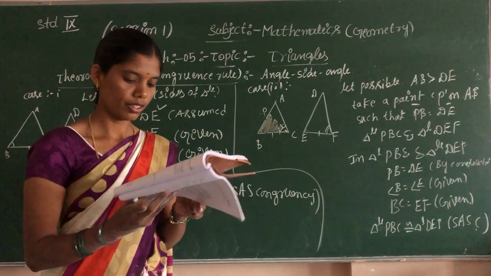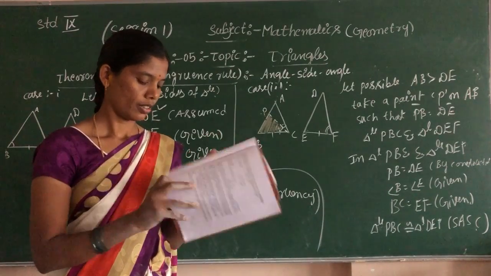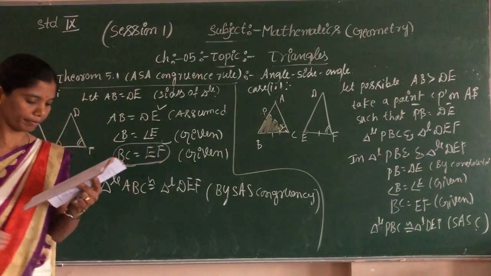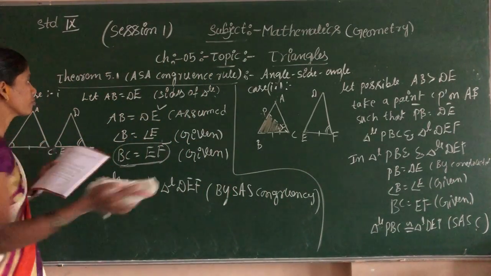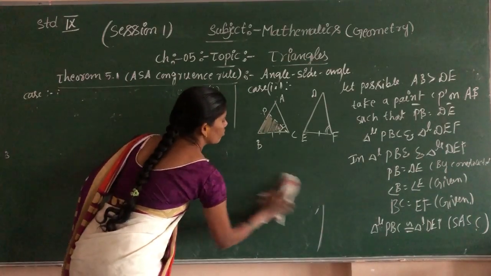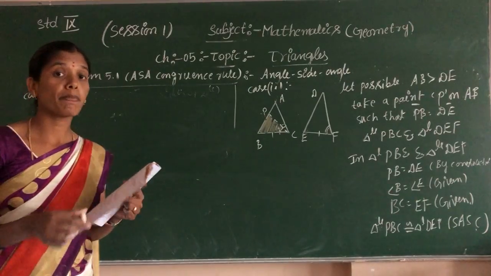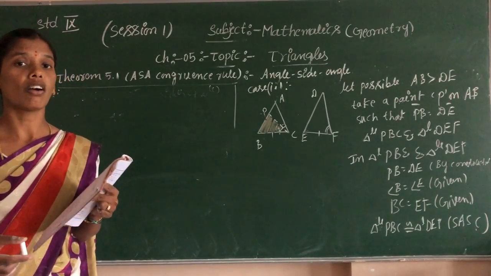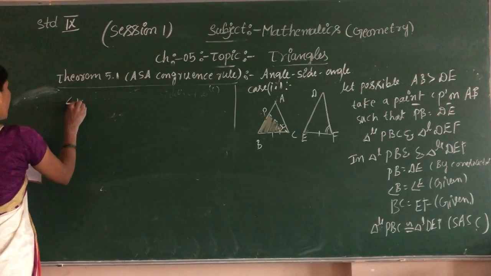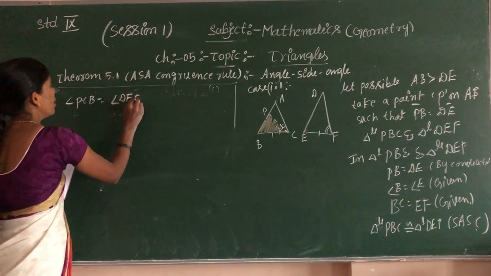Now next, move to the third one. Case 2. Okay, congruency, but still something remains. By CPCT, corresponding parts of congruent triangles, triangle PCB is congruent to triangle DEF.